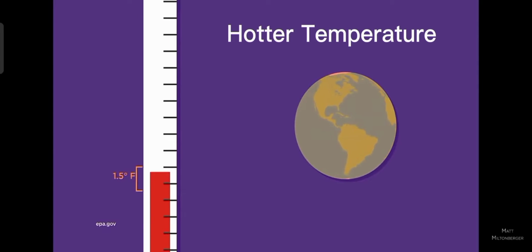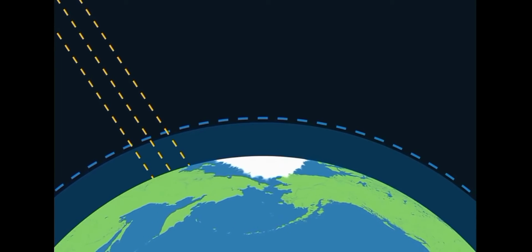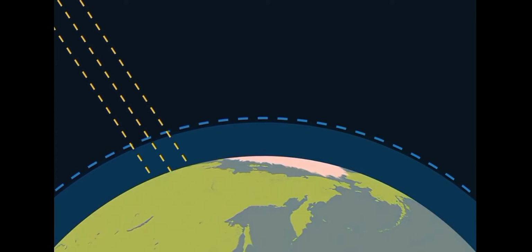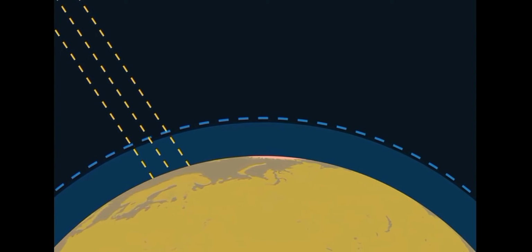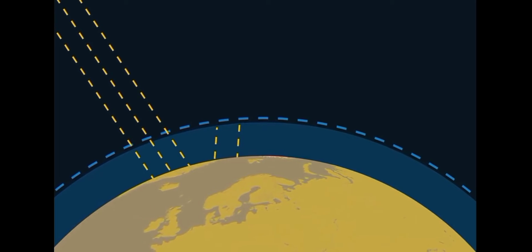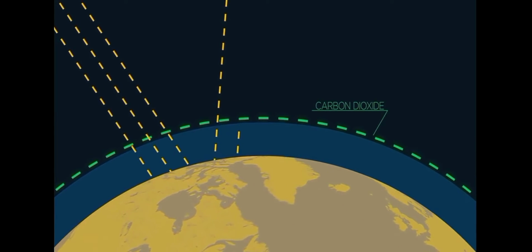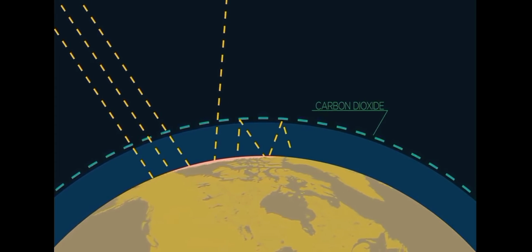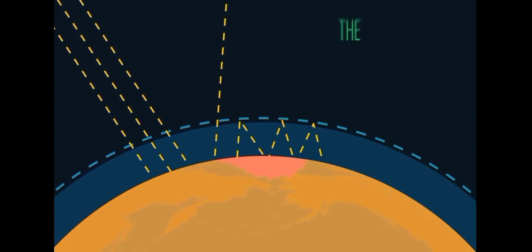Now let's talk about the effects of climate change. First is the hotter temperatures. As greenhouse gas concentrations rise, so does the global surface temperature. Higher temperatures increase heat-related illnesses and make working outdoors more difficult. Wildfires start more easily and spread more rapidly when conditions are hotter. Temperatures in the Arctic have warmed at least twice as fast as the global average.